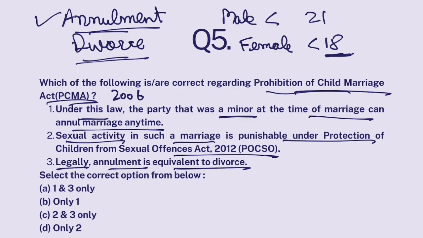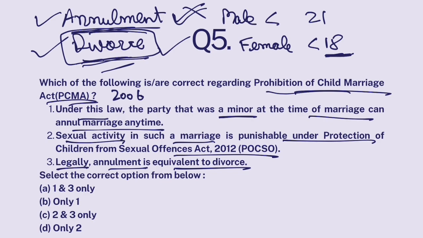Divorce is basically that you got married, but now you are separating. So, divorce actually acknowledges the existence of marriage prior to divorce. Annulment actually cancels that marriage. It doesn't recognize that marriage. Divorce recognizes the marriage, but says that now these two people are not living together and they are separated. So this is the legal difference between the two. Annulment means cancellation. Divorce means marriage was there, but now these two people are no longer married. One acknowledges the existence of marriage, the other does not even acknowledge the existence of marriage.